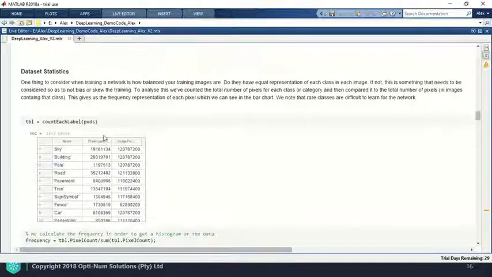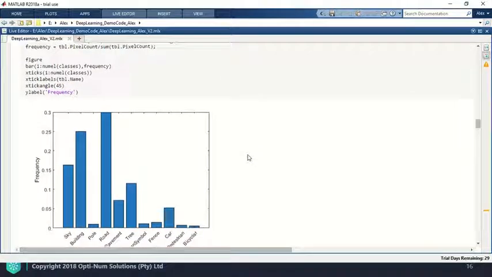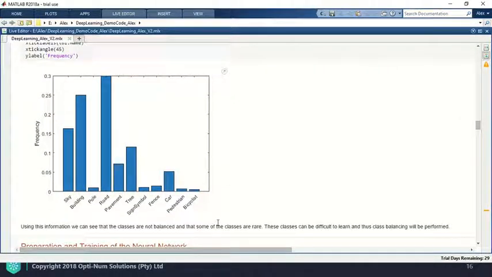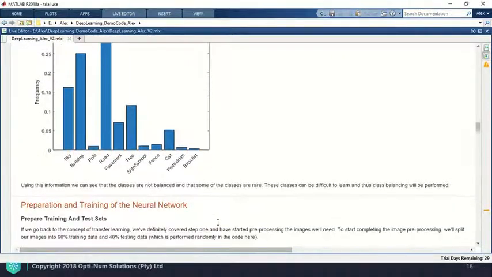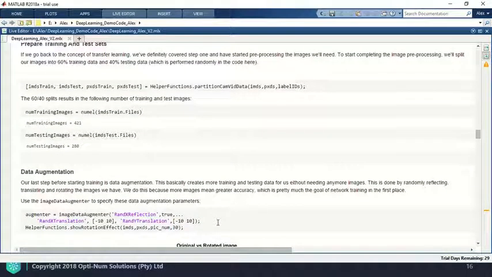Another aspect to consider when training your network is how balanced the classes are. So, for example, if we look at the frequency of pixels from each class throughout all our images, those in the classes of road and building and sky appear a lot more frequently than those of poles or pedestrians or fences. This is something we have to take into account because classes that are rare are more difficult for the model to learn. Our next step involves setting our training and test sets. Obviously, we don't want to use the same data for training and testing, and we tend to split this randomly in a 60% 40% split.